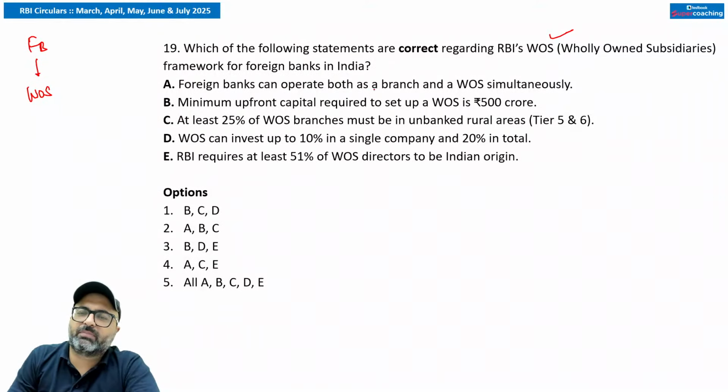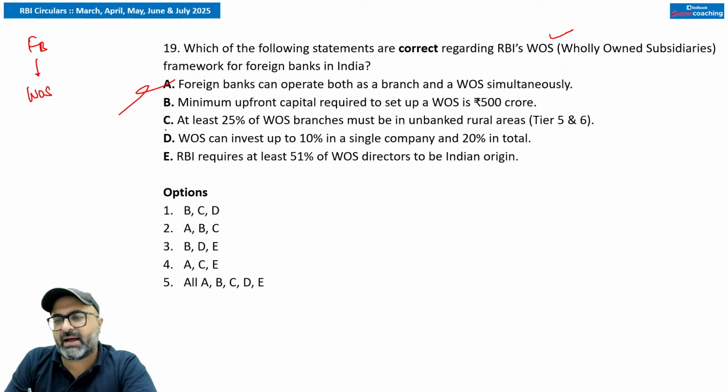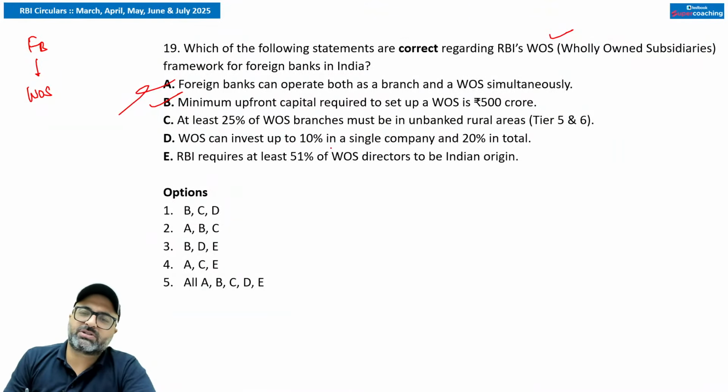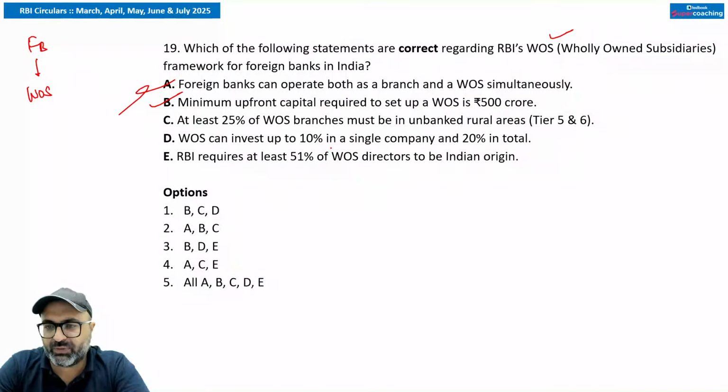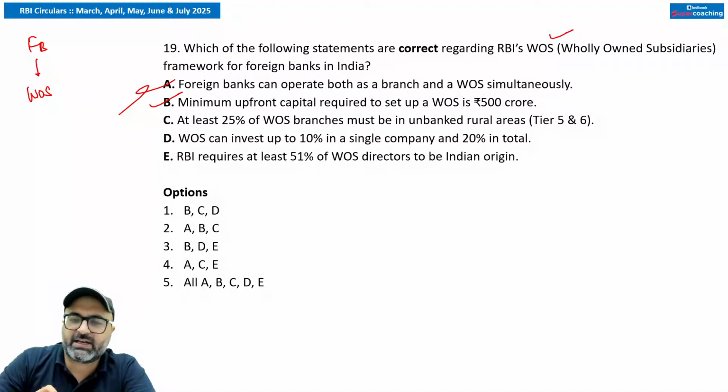Foreign bank can operate both. No sir, it can operate either as a branch or a wholly owned subsidiary. Minimum upfront capital is 500 crores. At least 25% of wholly owned subsidiary branches must be opened in unbanked rural areas. In unbanked rural areas, is this point correct?